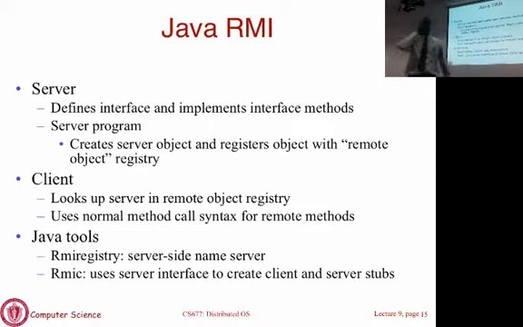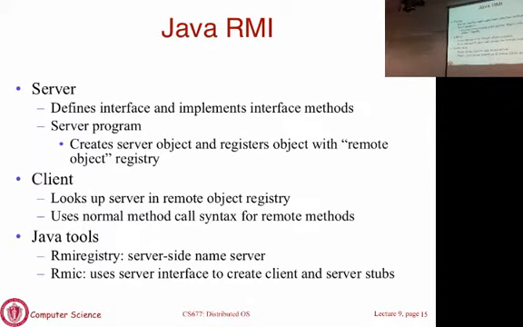Okay, so coming back to Java, we'll talk a little bit about how Java RMI works in the Java world. Who is using Java for the project? Okay, so most of you, I assume, will be using Java RMI. You have a server that defines the interface and an implementation. The server program will create the server object and register it with some remote object registry, that's your naming server. The client stub, which is called the proxy, will look up the remote object, and then you just call methods on objects that are in the server. So that's basically how your system will work.